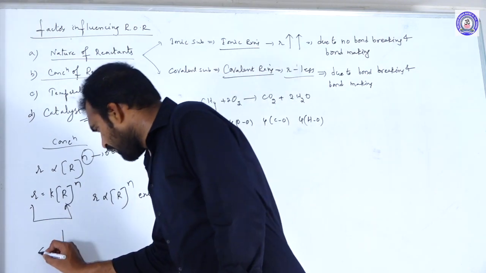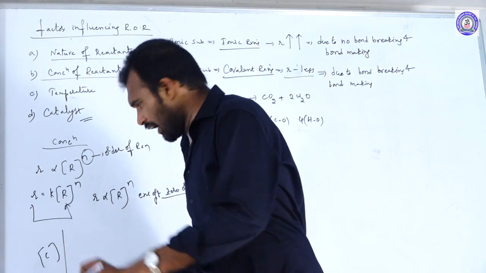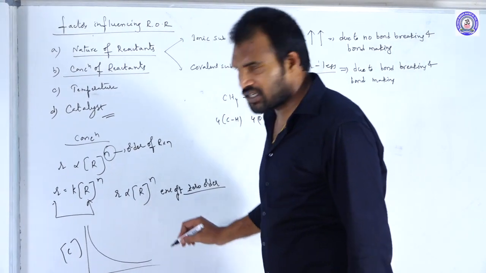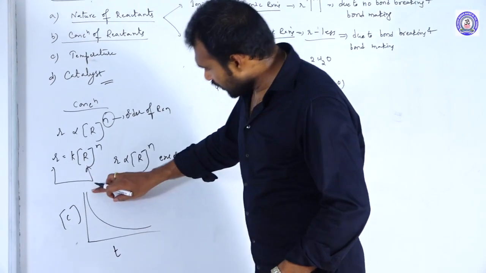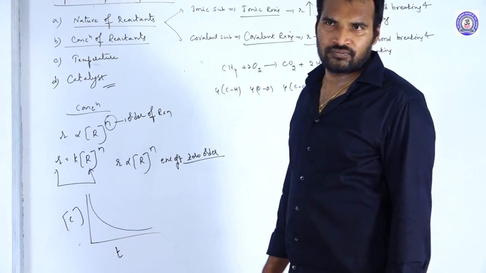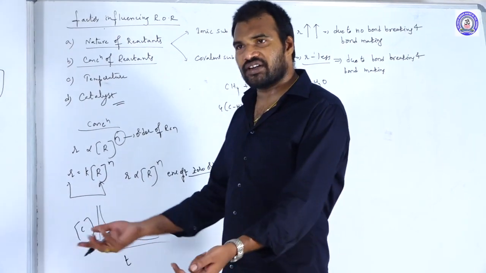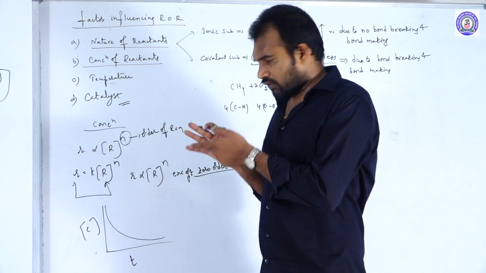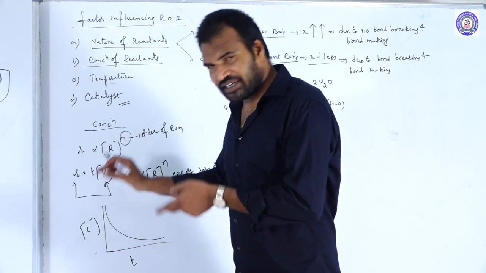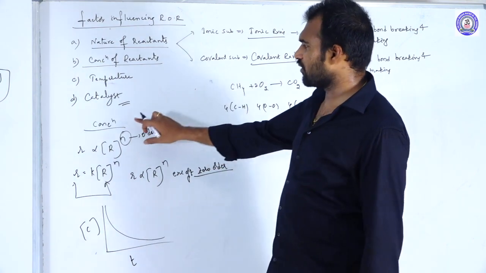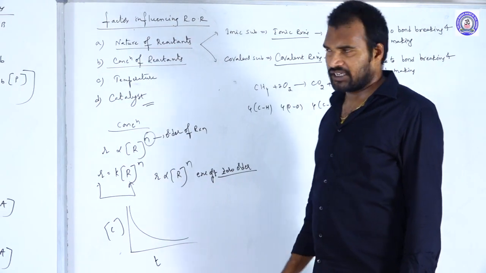How? When you draw the graph between concentration versus time t, what happened? The graph is exponentially decreasing. It confirms that if the concentration decreases, rate also decreases. It shows that rate and concentration both are directly proportional. So this is the effect of concentration on rate of the reaction.